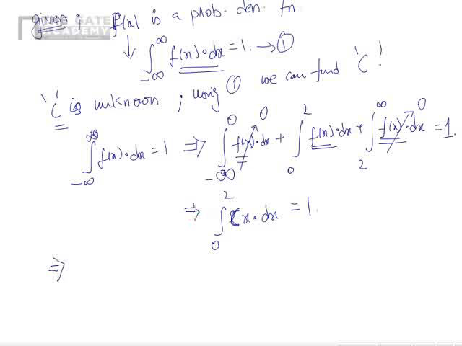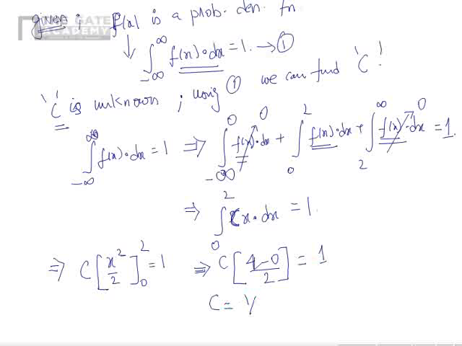This implies the integral from 0 to 2 of cx dx is 1. c is a constant, so I can take it outside. x on integration will give me x square by 2, between 0 and 2, equal to 1. So if I substitute the lower limit and upper limit, I will get c times (4 minus 0) by 2 is equal to 1, or c is nothing but 1 by 2.